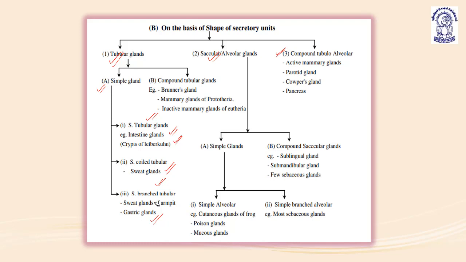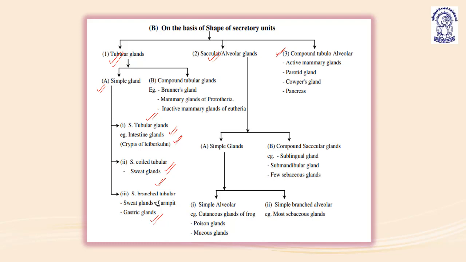Understood? So this is the first category, the simple glands. The basic division has three categories: tubular, saccular or alveolar, and tubulo-alveolar. The tubular glands are further classified into simple and compound. Simple tubular glands can be found in intestinal glands like the crypts of Lieberkühn. Simple coiled tubular are present in the sweat glands, and simple branched tubular are present in the sweat glands of armpit and gastric glands.